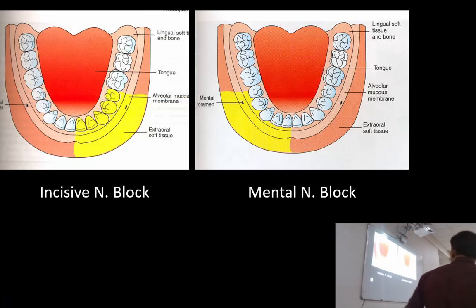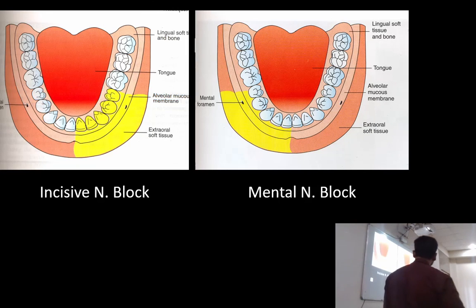So what will be the areas anesthetized by the mental nerve? The nerve is coming out and it is supplying the soft tissue, that is the labial mucoperiosteum and the lip. If we block the nerve, we achieve anesthesia of the soft tissue, mucoperiosteum anterior to the mental foramen, from the premolar region to the central incisor, midline.